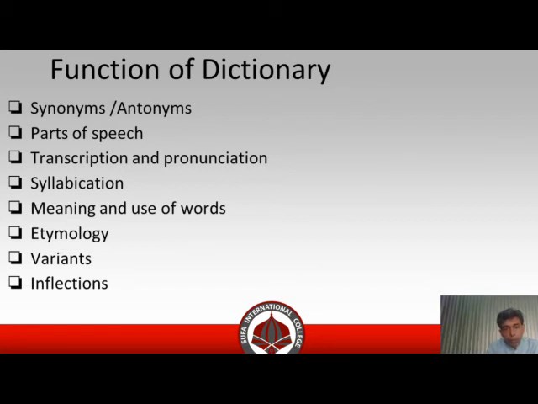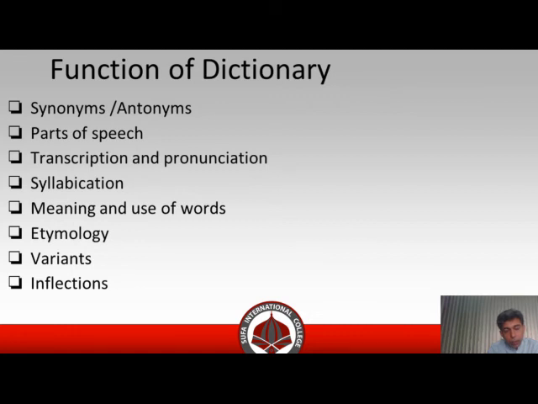Meaning and use of words. The function of a dictionary is to tell about the meaning and how the words can be used. Etymology. The dictionary tells us about the structure of a word. Etymology tells us about the root of the words. For example, the word psychology. Psychology comes from the word psyche, which is a Greek word.